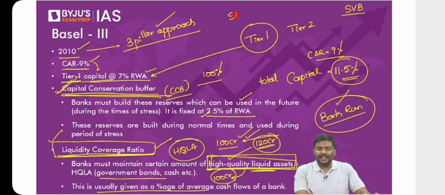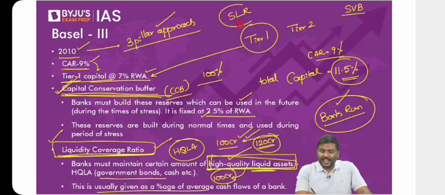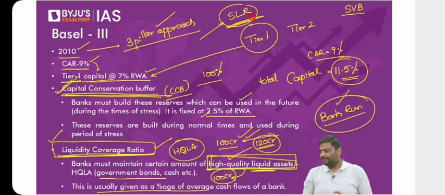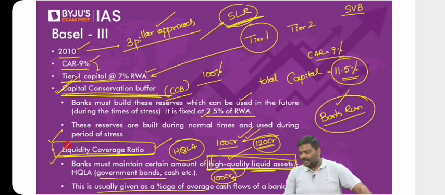How do you think banks maintain SLR? They will take part of the deposits made by you, and they will maintain it in the form of SLR. So that's the reason. Please be very careful here. So this is the concept of high quality liquid assets. Any difficulty? These are Basel III guidelines.